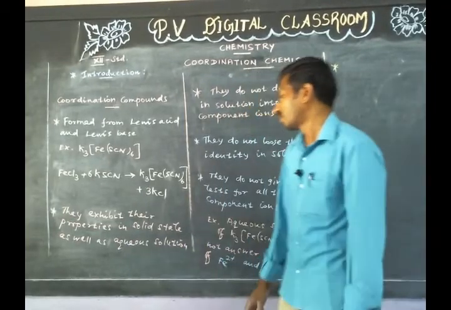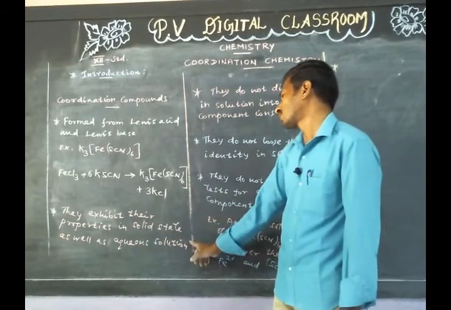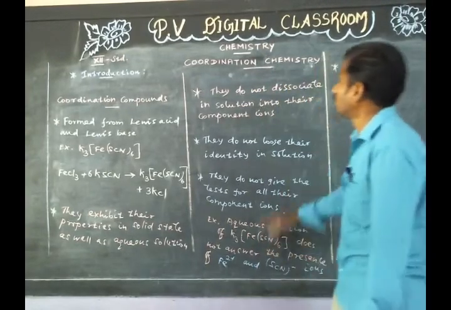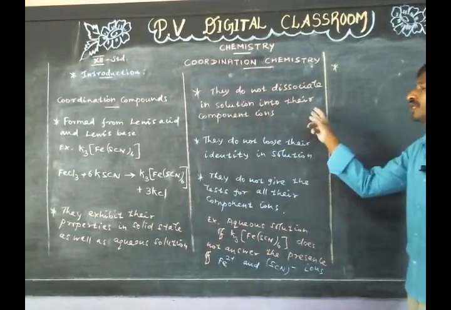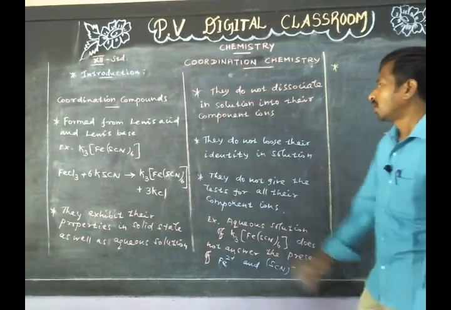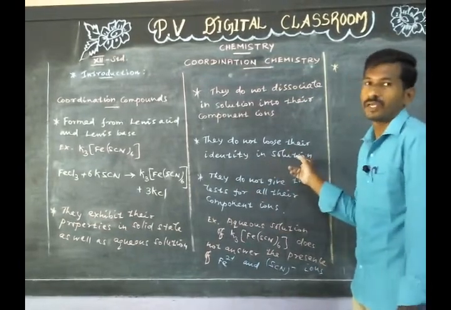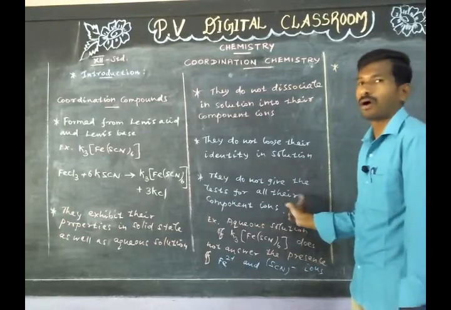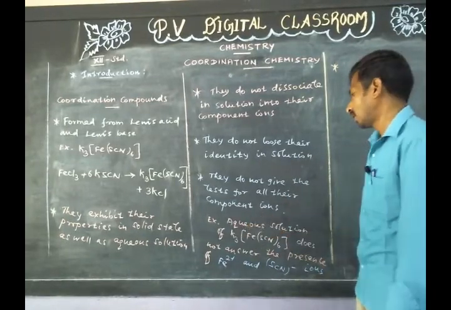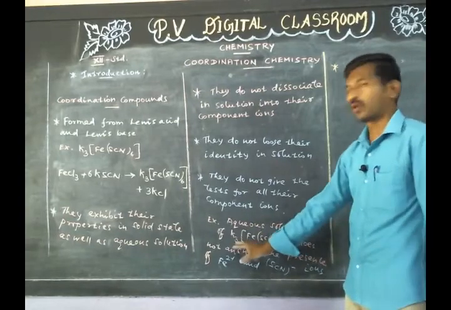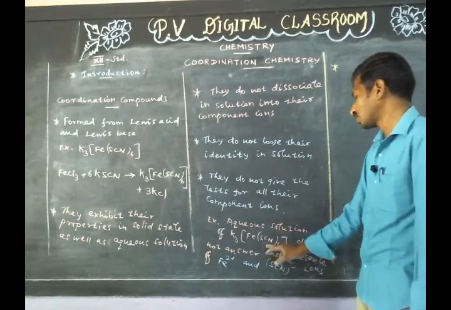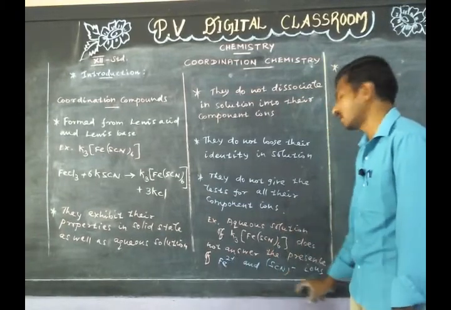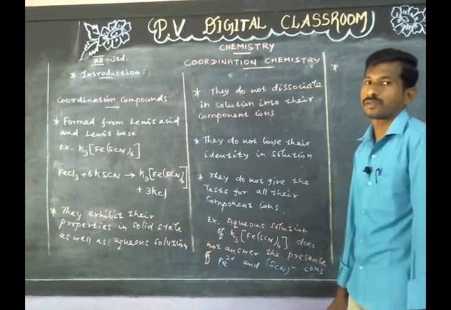They exhibit their properties in solid state as well as aqueous solution. They do not dissociate in solution into their component ions. They do not lose their identity in solution. They do not give the test for all the component ions. Example, an aqueous solution of potassium ferrithiocyanate does not answer the presence of Fe3+ and CN minus ions.